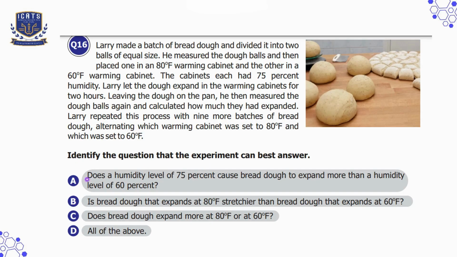So option A is, does a humidity level of 75% cause bread dough to expand more than a humidity level of 60%? Which is incorrect because humidity was not changed in the experiment. Option B is, is bread dough that expands at 80-degree Fahrenheit stretchier than the bread dough that expands at 60-degree Fahrenheit? That is also incorrect because stretchiness was not measured, only expansion was recorded.